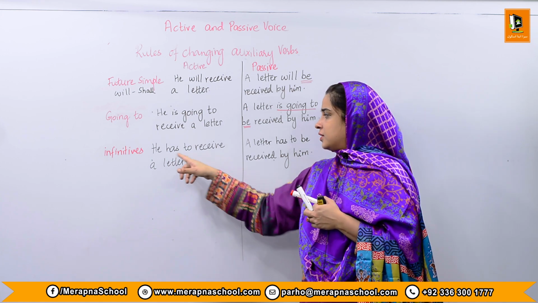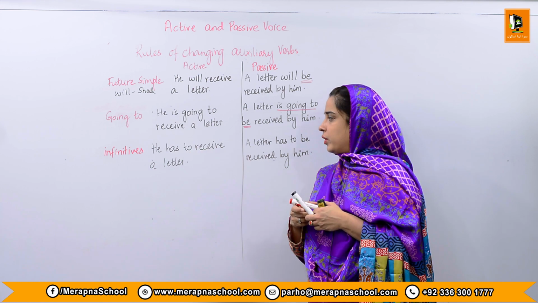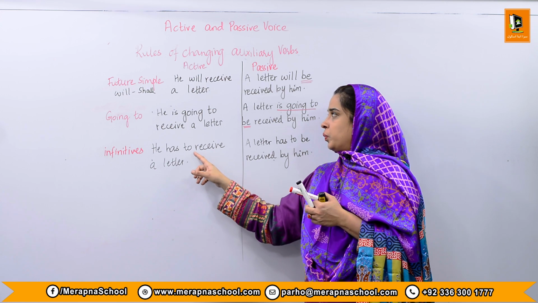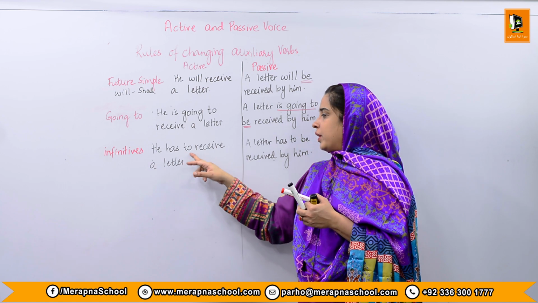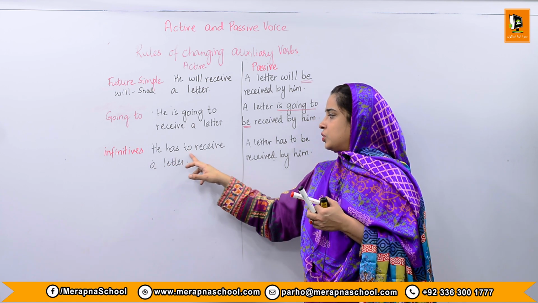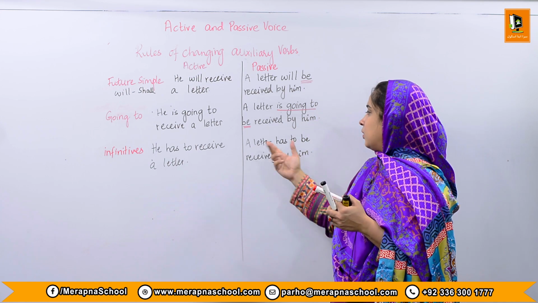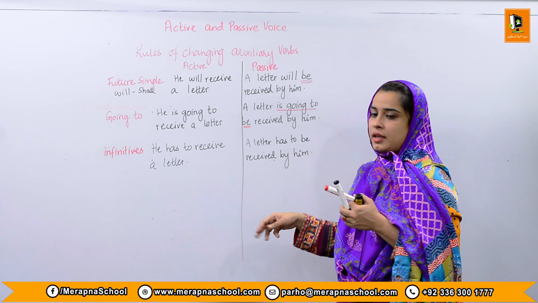The infinitive means that it has the word to, like to receive, to go, to play. The verbs with to are actually called infinitives. So over here we can see that he has to receive a letter. How are we supposed to change this? By adding the word be again. So a letter has to be received by him.